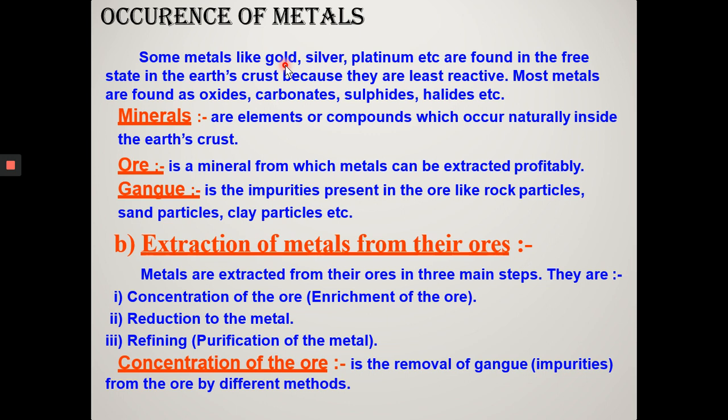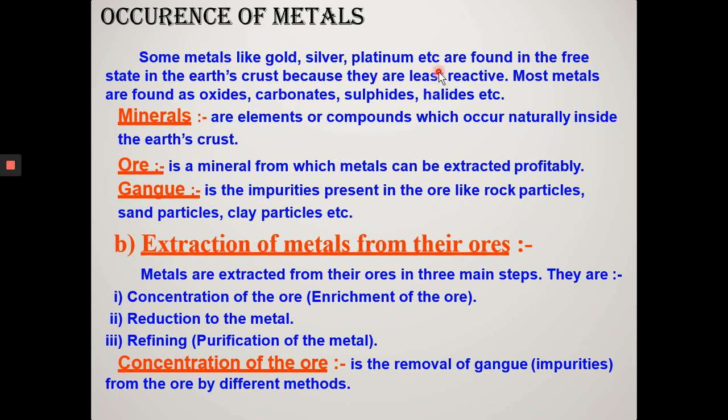Highly reactive metals like potassium, sodium, calcium, magnesium, aluminium, etc. are never found in free state but are always found in combined state as oxides, carbonates, sulfides, halides, etc.